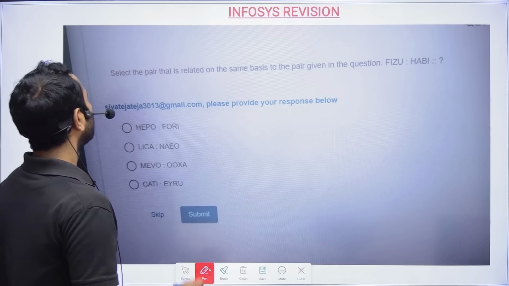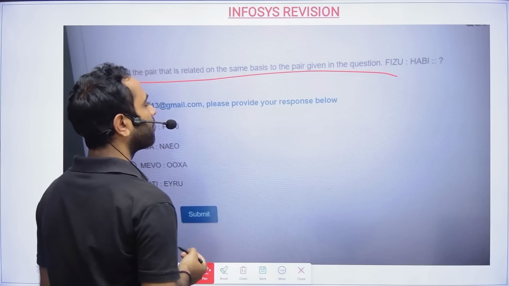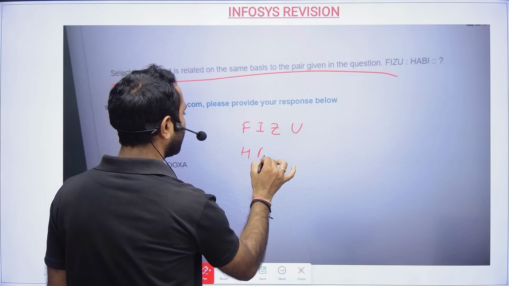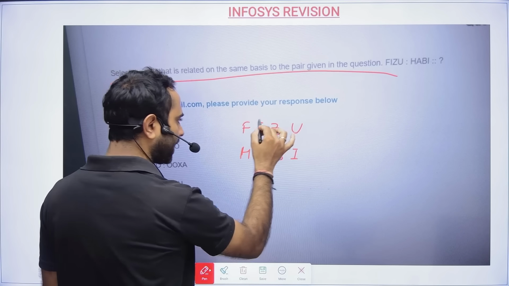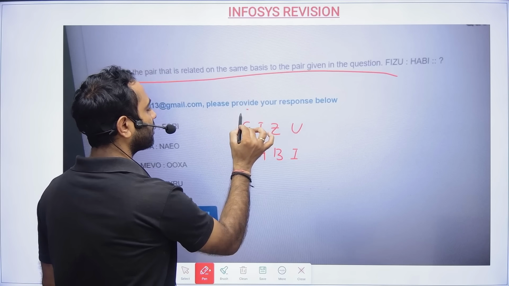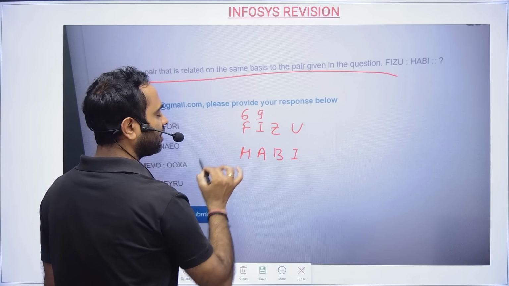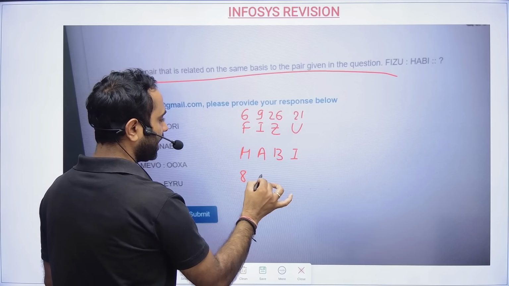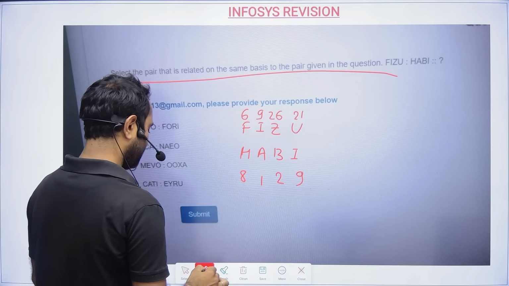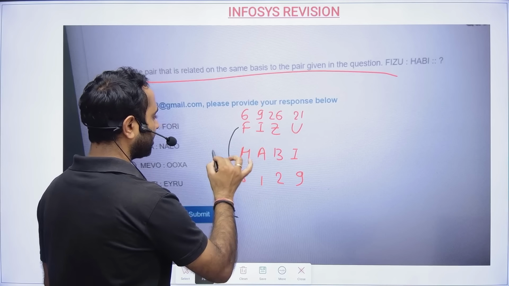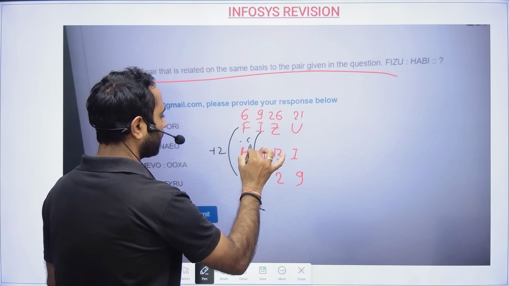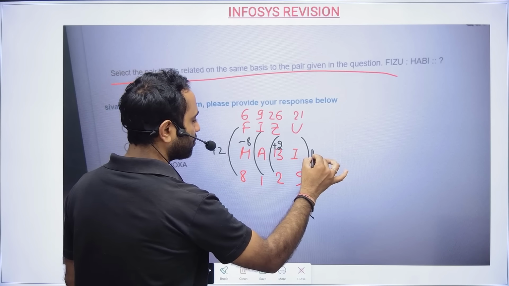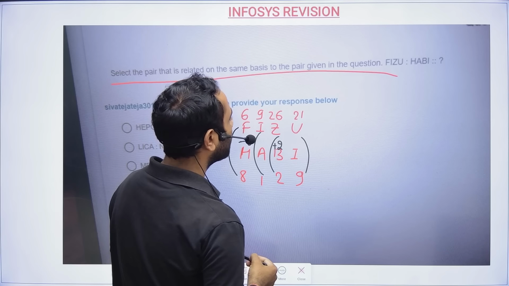So it's very clear. Select the pair that is related in the same way as the pair given in the question. So we have FIZU and we have HABI. Now I have told you the tricks for this. F is 6, I is 9, you can write like this, A to Z is 26, the last letter. U is 21, H is 8, A is 1, B is 2, and I is again 9. Now let's see what is the logic in this. So 6 plus 2 is 8, 9 minus 8 is 1, 26 plus 2, then 21 and 9.